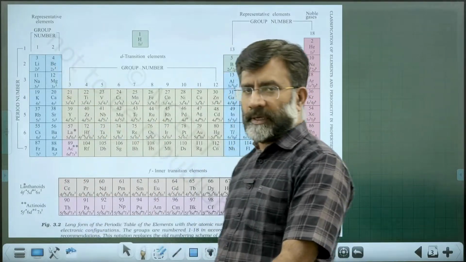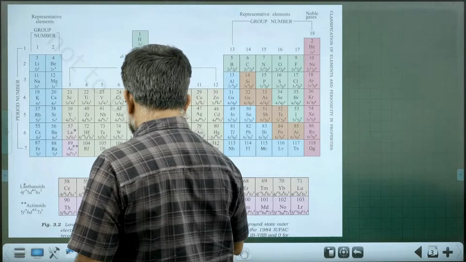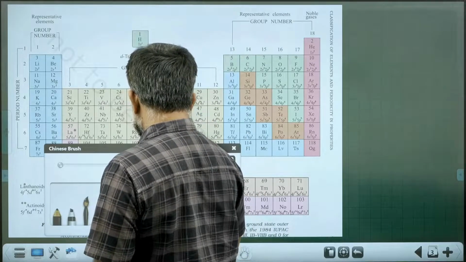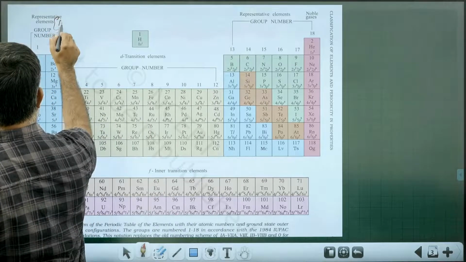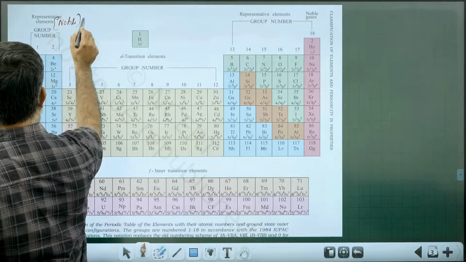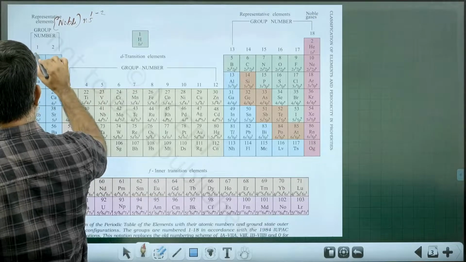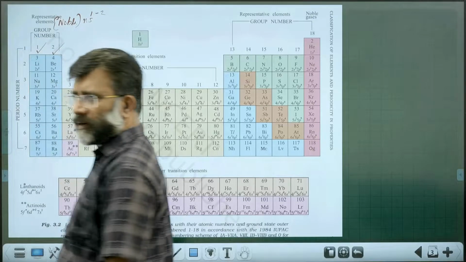S block elements have a general electronic configuration: an inner noble gas core with ns1 to 2. ns1 here, ns2 here. All of you know.